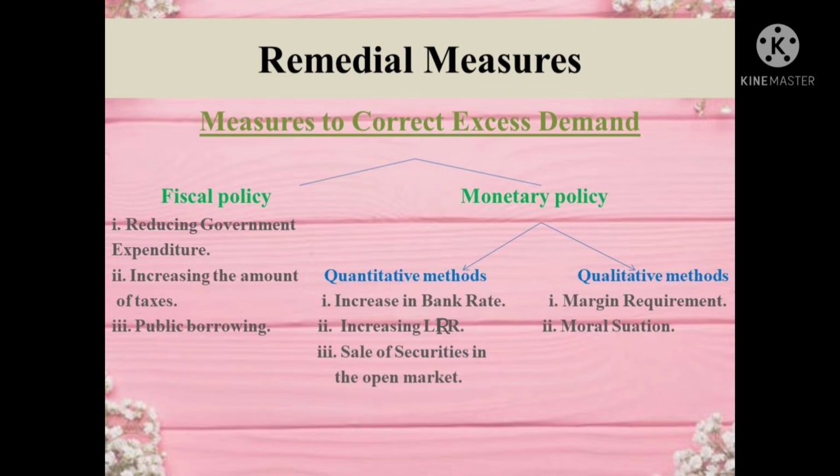The government should borrow from the public during inflation by selling new government bonds. The government should make long-term debts more attractive so that the public may use their excess liquidity in purchasing these bonds, which will reduce the liquid money in the economy and thereby inflation could be controlled.